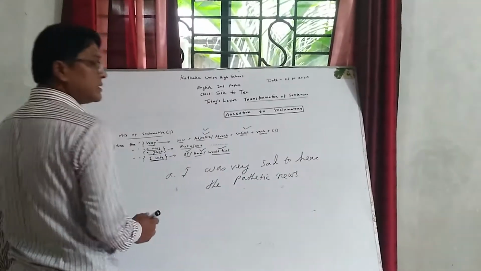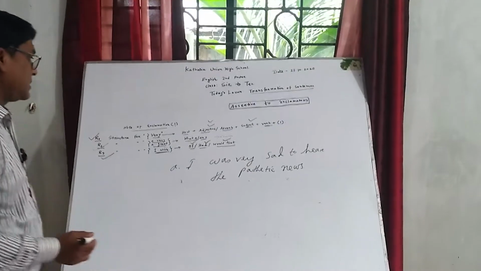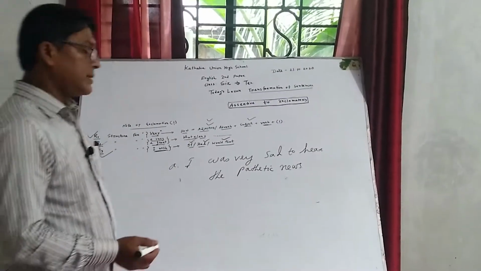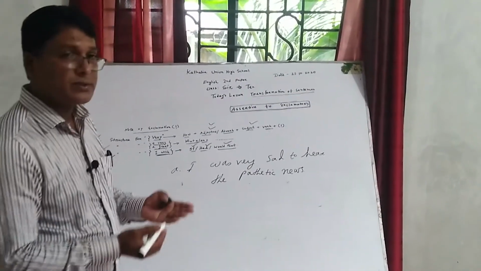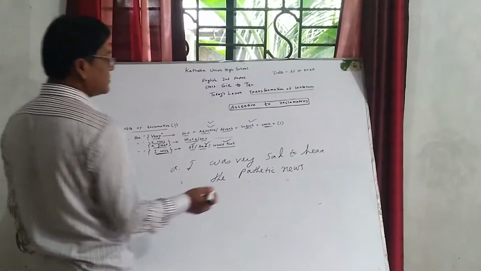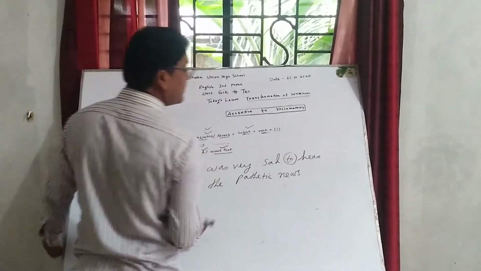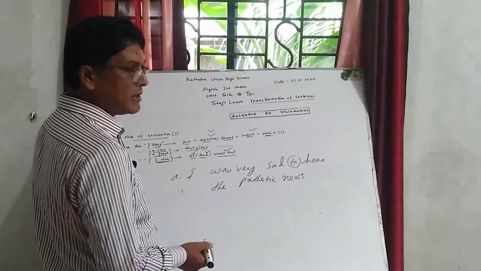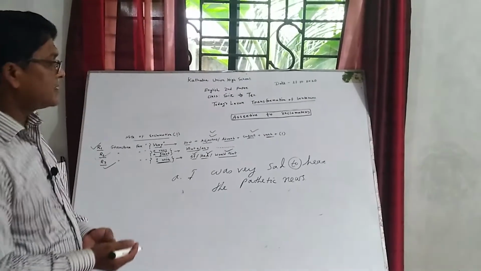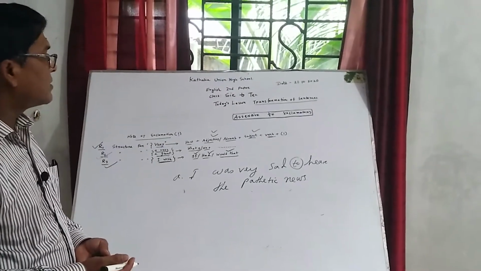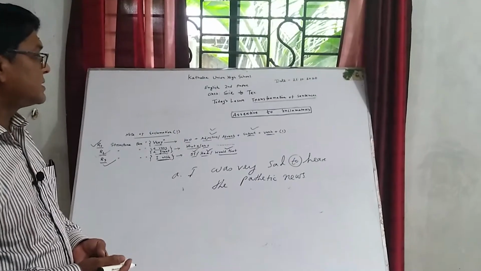Okay, dear students, this statement is assertive and this sentence has also an infinitive. Okay, in this critical sentence we can convert it into an exclamatory sentence.